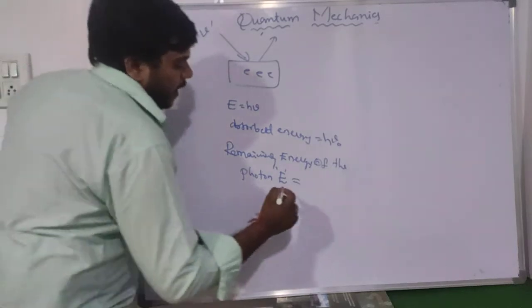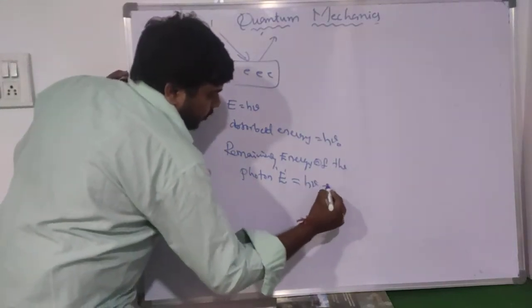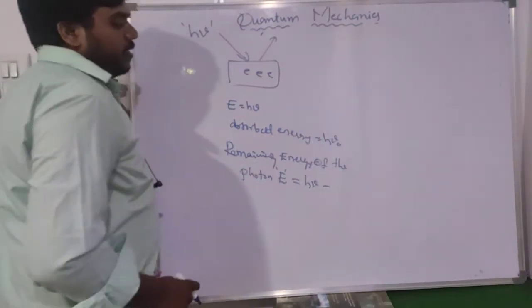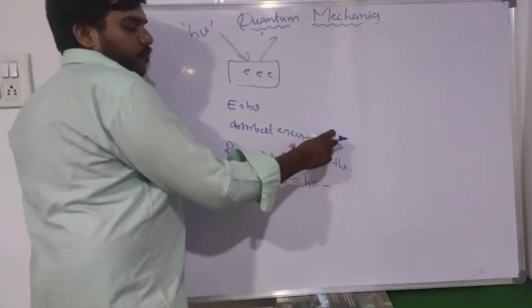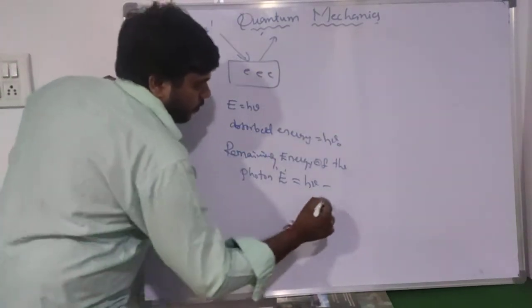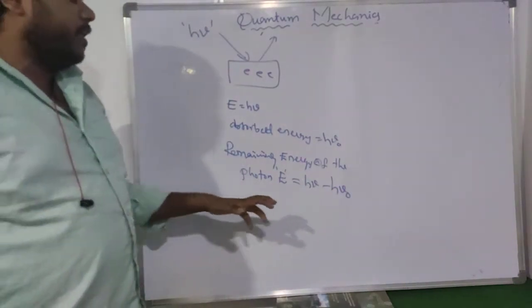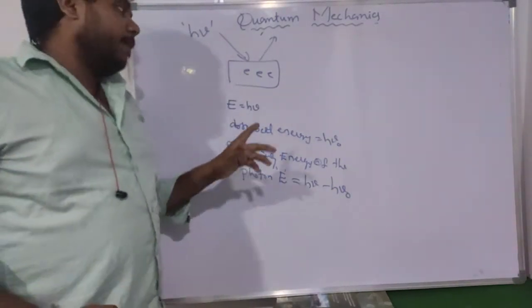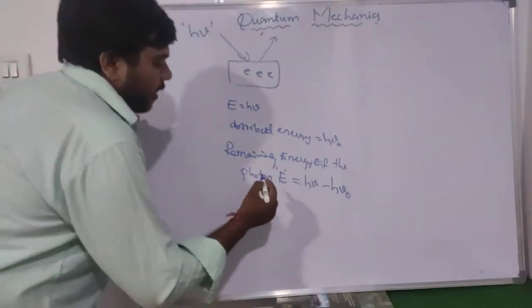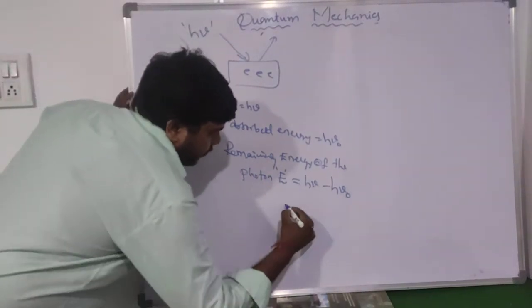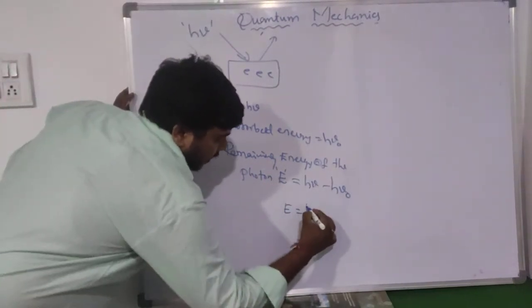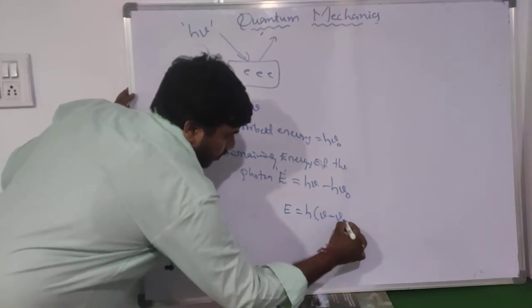The total energy is h nu, and the energy absorbed by the electrons within the photosensitive metal is h nu naught. So the remaining energy E is equal to h nu minus h nu naught, which is h times nu minus nu naught.